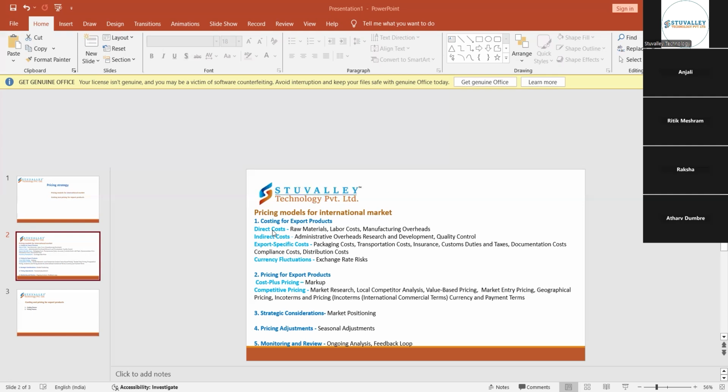Next comes market entry pricing. Once the product enters the market, market entry pricing means setting a lower price to quickly gain market share. For example, in any highly competitive market, the same product people used to use was more costly.